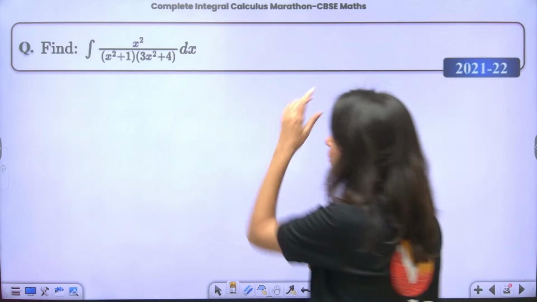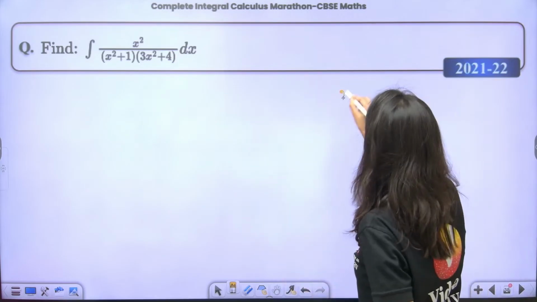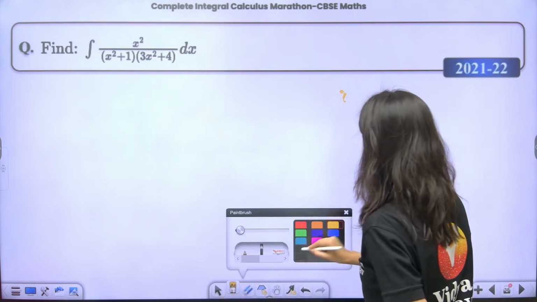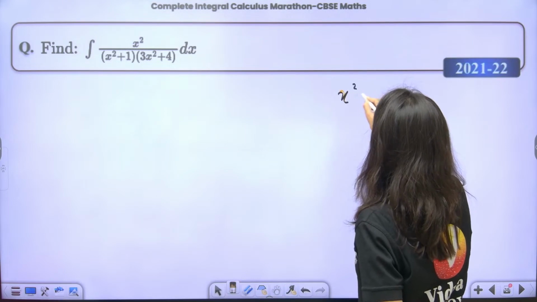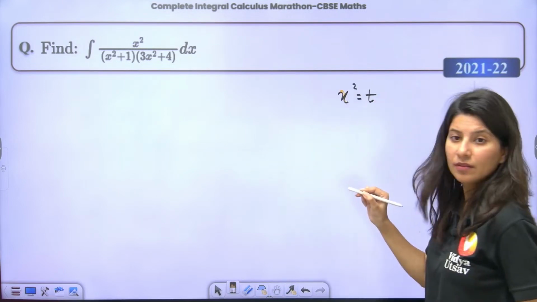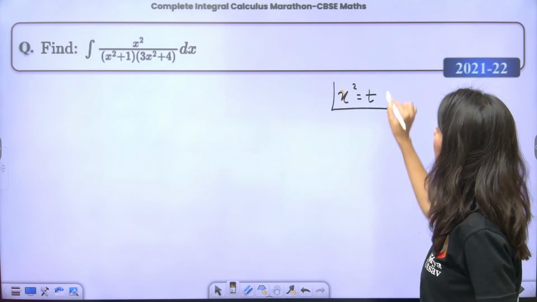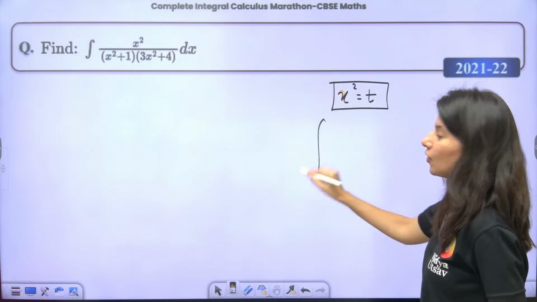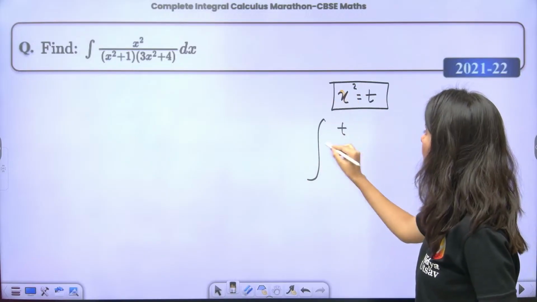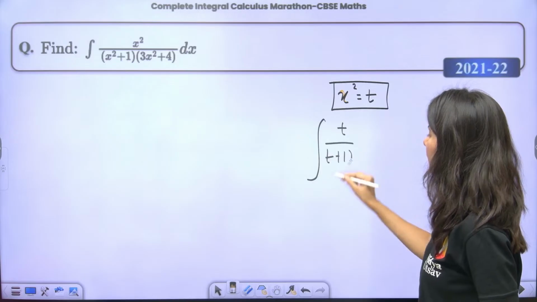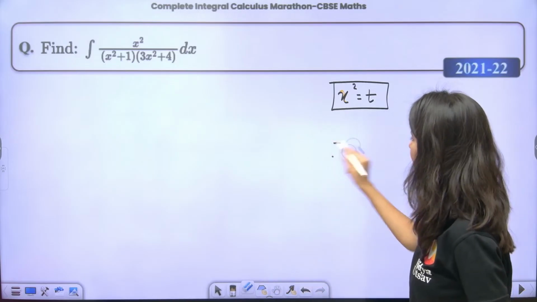Okay, so here also what we need to do is, first of all, put x square as t. Okay, x square is t. Integral of t upon (t plus 1)(3t plus 4). Forget about integration for now.